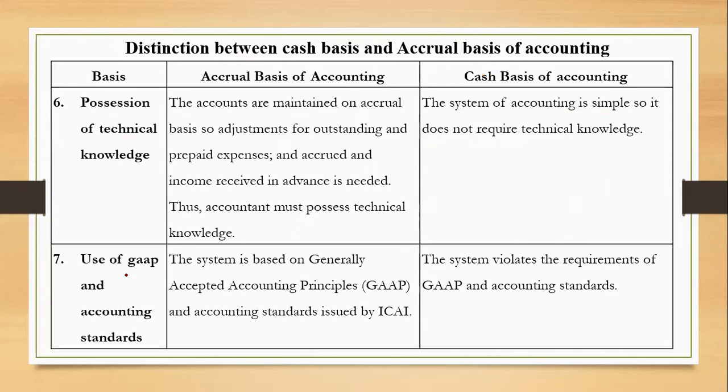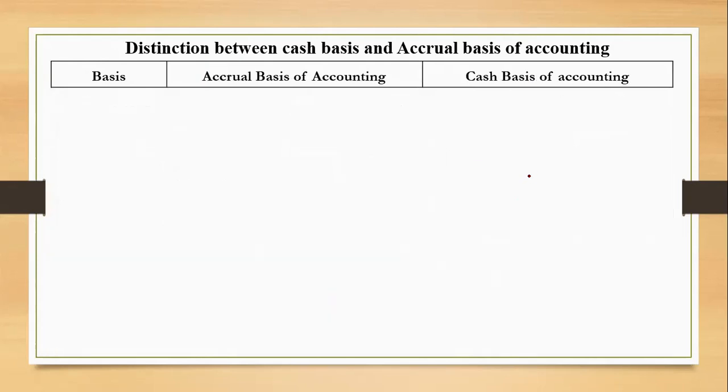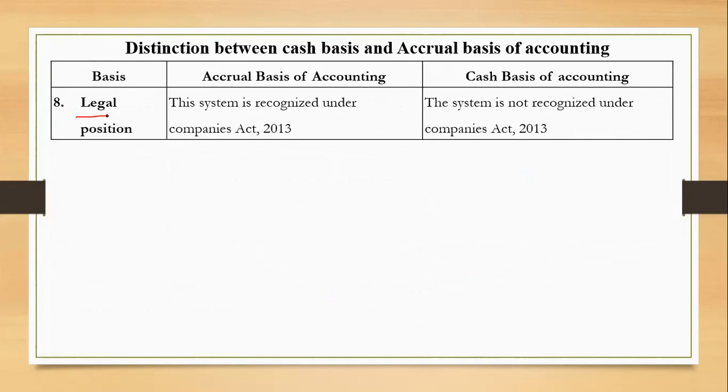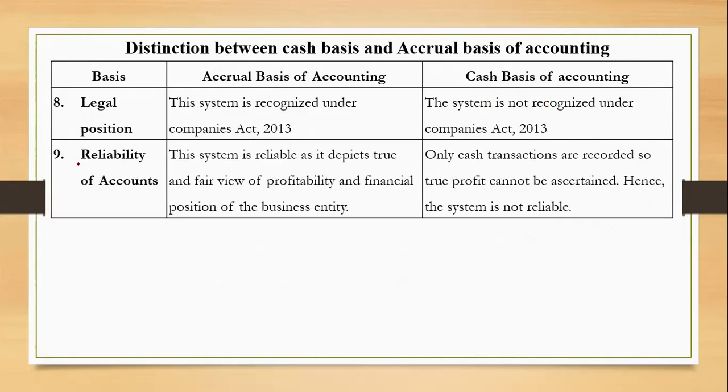Next, use of GAAP, that is generally accepted accounting principles. We all know that under accrual basis, we follow the accounting principles, but cash basis violates the requirements of GAAP, that is generally accepted accounting principles. Next, legal position. The accrual basis is recognized under Companies Act 2013, whereas cash basis is not recognized under Companies Act 2013.